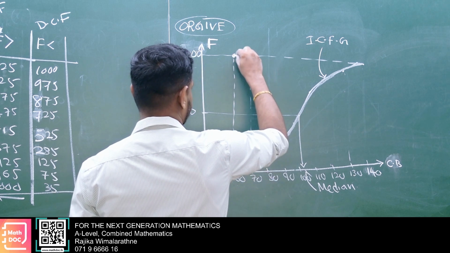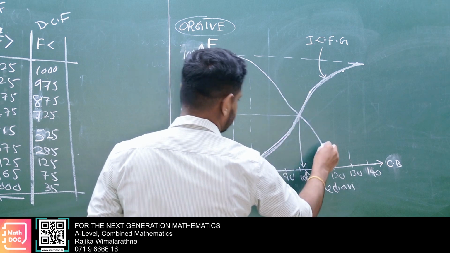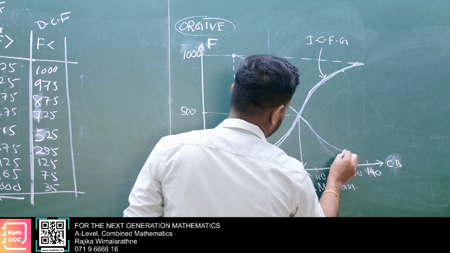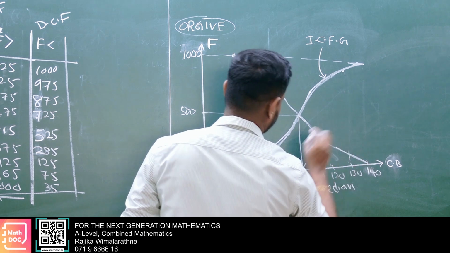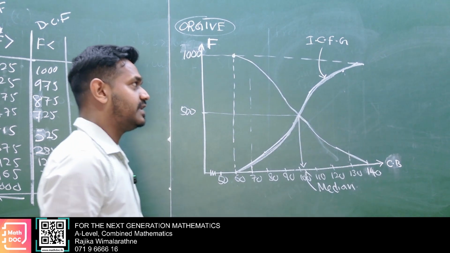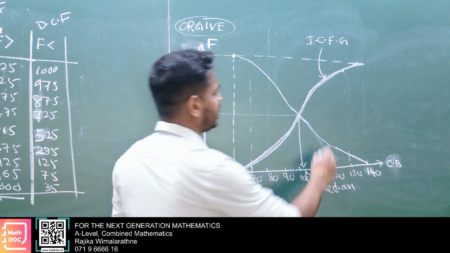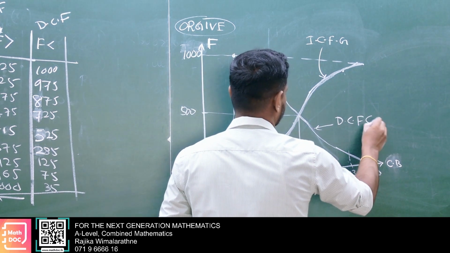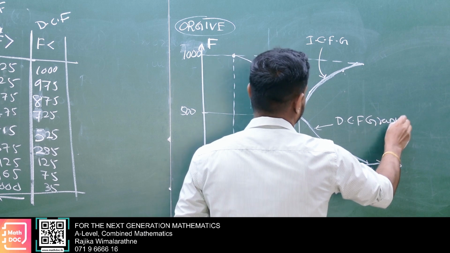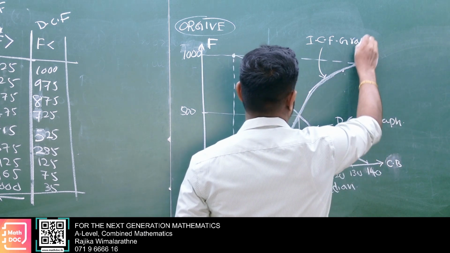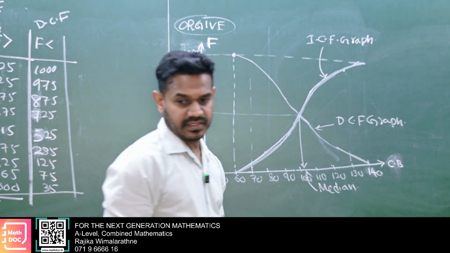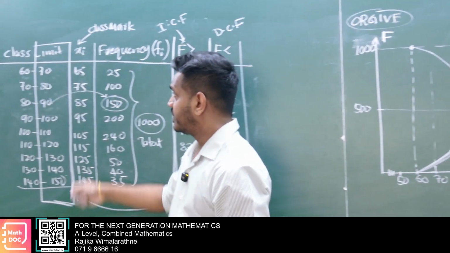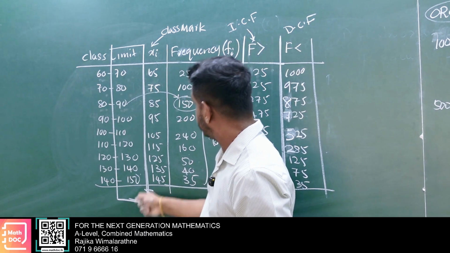You sketch it. So when you sketch it, it goes on. You stop at 40. You sketch according to scale. Here decreasing cumulative frequency graph. Take time, take time. Here in the increasing cumulative frequency graph, you consider upper boundary with f greater than.